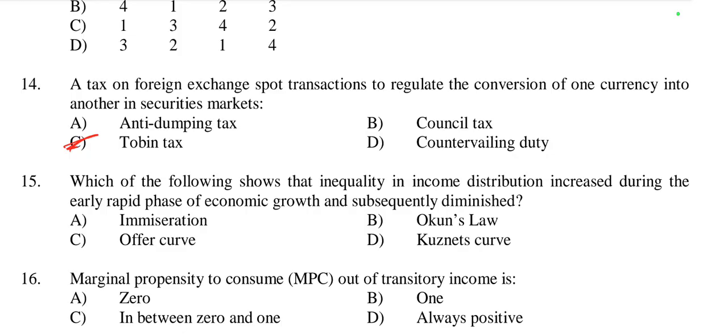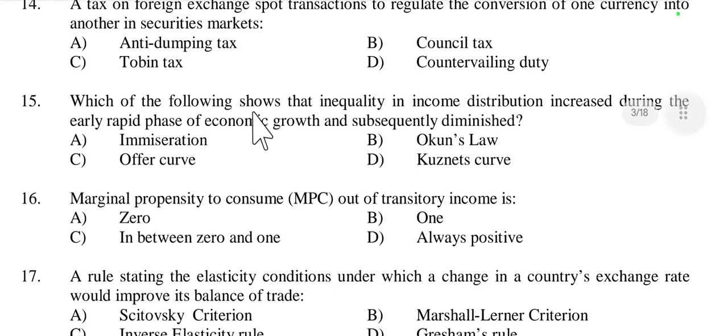It was proposed by Tobin to reduce volatility in foreign exchange market. So a tax on foreign exchange spot transactions to regulate the conversion of one currency into another in securities market is called Tobin tax.